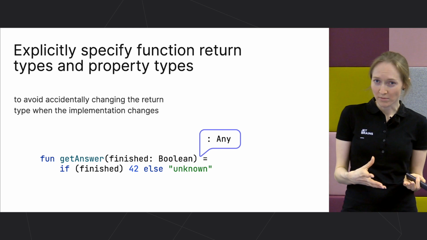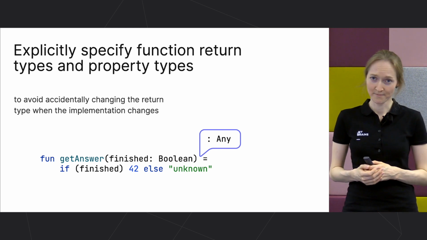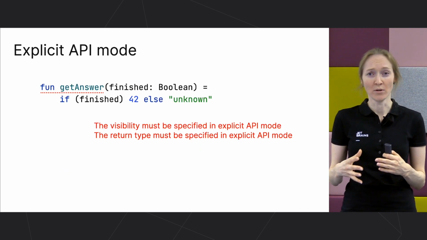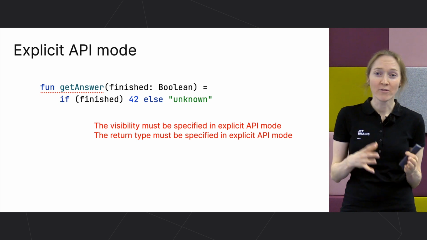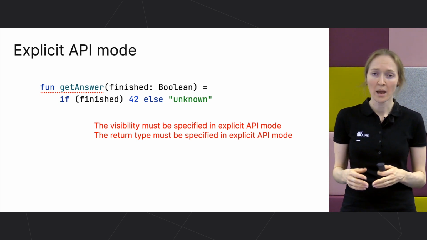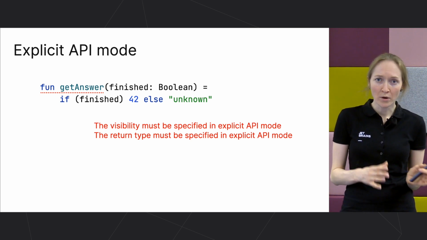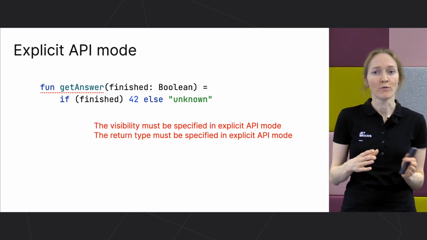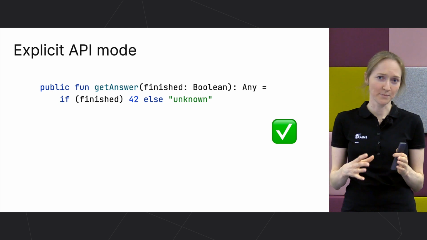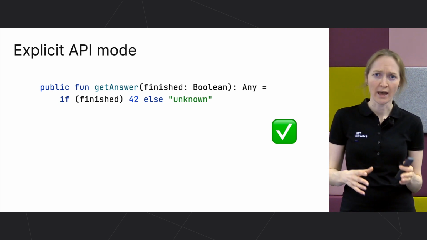To prevent such problems, we recommend always specifying return and property types. And that is exactly what explicit API mode is doing. Before 1.4, these recommendations were only written in the style guide. We assumed that it's a good idea to follow them, but now both these recommendations can be enforced by the compiler. You compile your code in explicit API mode, and the compiler forces you to specify visibility and return types